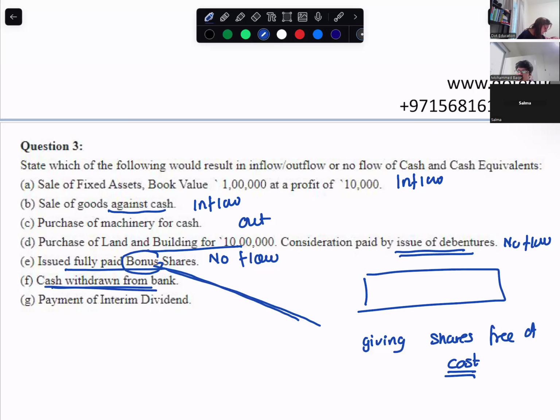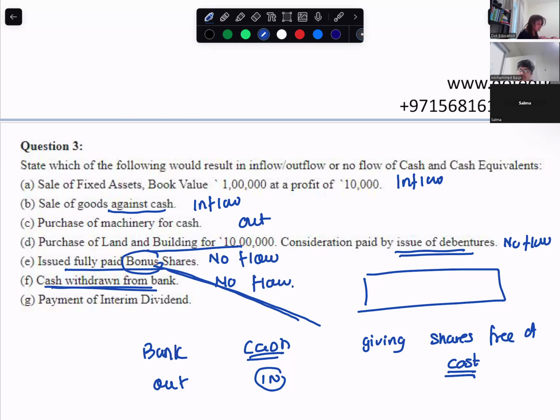Cash withdrawn from bank. Is this like an inflow? Because you're getting money from the bank. It is going out from where? Bank. And it is coming where? To us, in cash. Cash and bank are treated as one thing. Yes, cash and cash equivalent. So, no flow. Okay, I get it now.